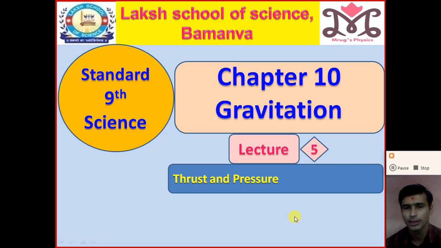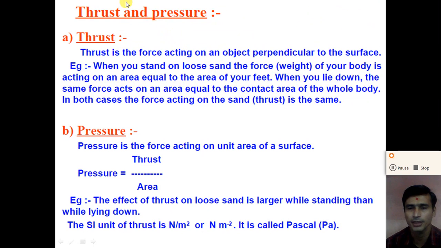So dear student, let us start with what we mean by thrust and what we mean by pressure. When we apply a force on any object, pressure is created on the object, but thrust is the force acting on the object perpendicular to the surface of the body.